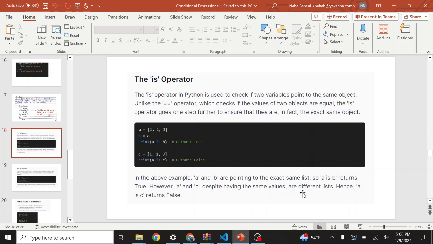So in the above example, A and B are pointing to the exact same list. So A is B returns true. However, A and C, despite having the same values, are different lists. Hence, A is C returns false.